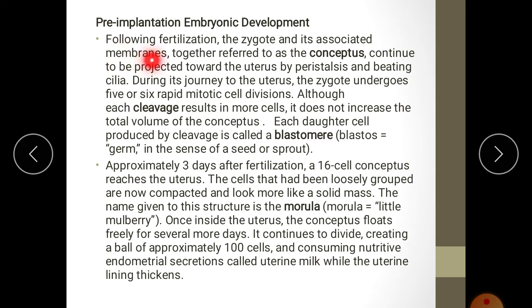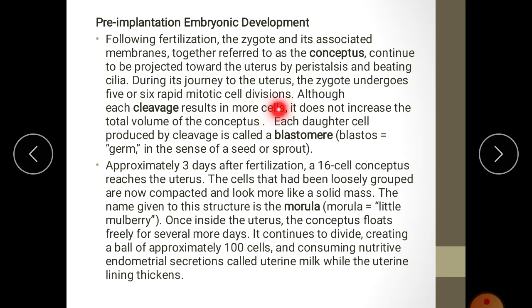Following fertilization, the zygote and its associated membranes together are referred to as the conceptus. It continues to be propelled toward the uterus by peristalsis and beating cilia. During its journey to the uterus, the zygote undergoes 5 or 6 rapid mitotic cell divisions.